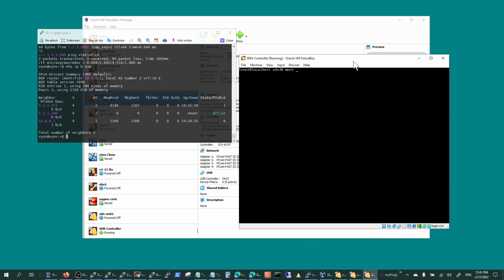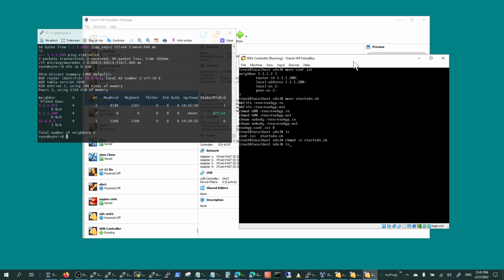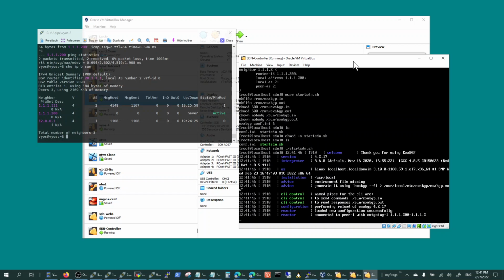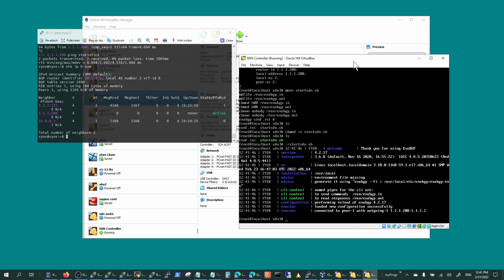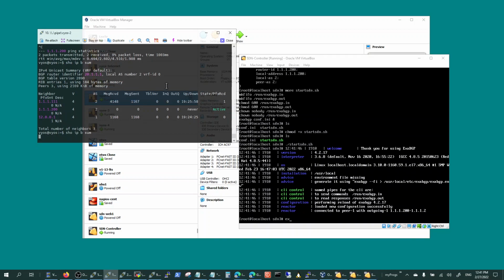Make sure that we got this right. And then we're going to change the permission of this file with chmod +x, start, turns green. And now we're just going to start this guy and check our neighbor on VIOS2.